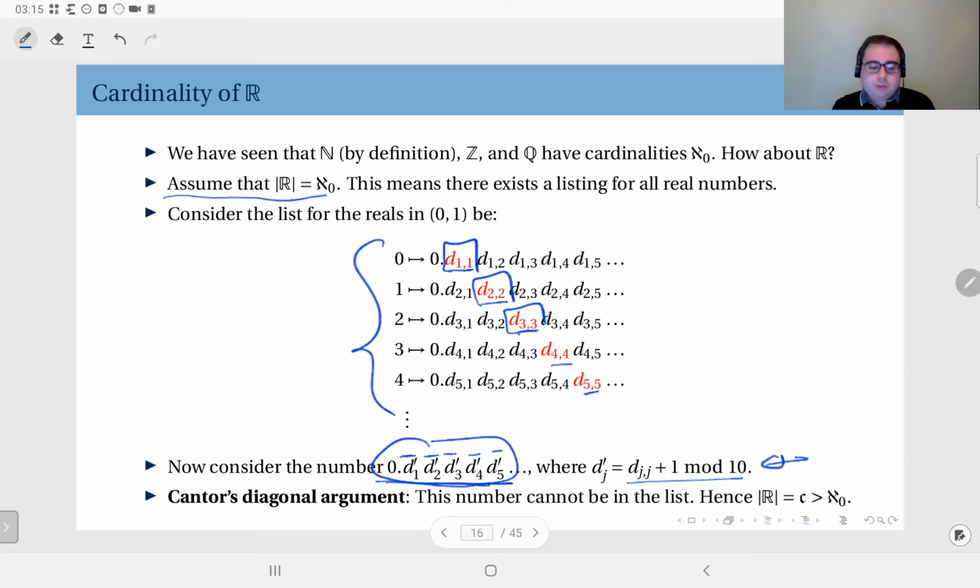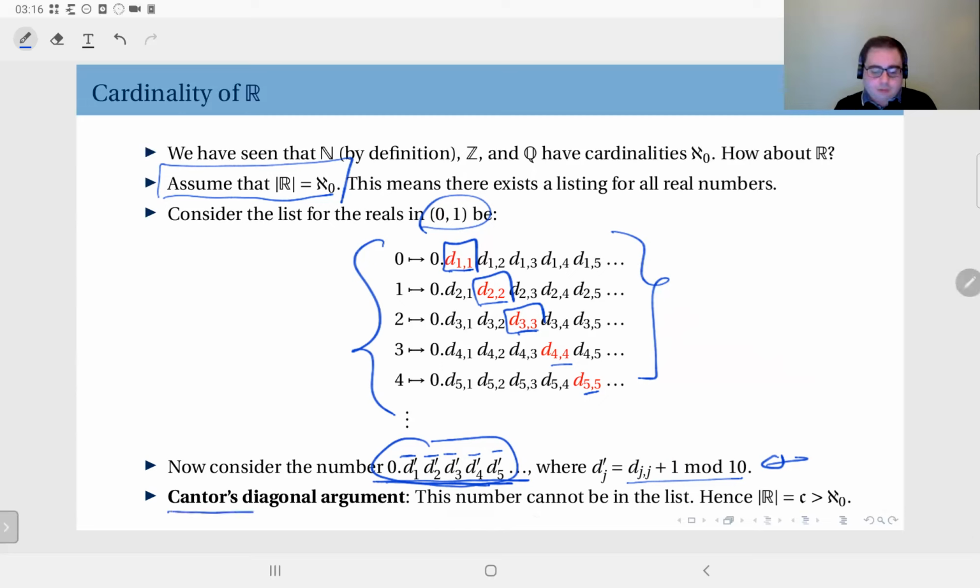We assumed that this set was countable, which means I should have a list of all the reals in this interval, but I have just shown that there exists a number which cannot exist in this list. So this is a contradiction, which means my first assumption was incorrect. So this proves the set of real numbers is not countable.